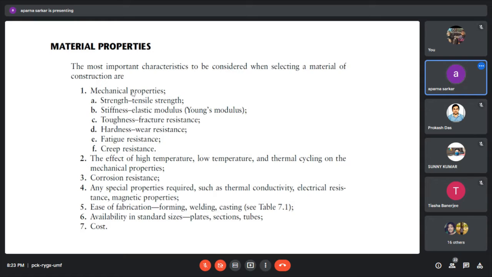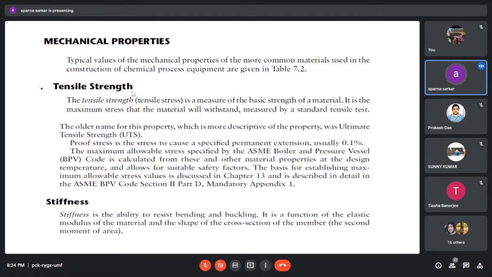Then the standard size, meaning the volume or the area that we have to know. And finally, the cost of the product. Now, under mechanical properties, we have this description. So, what is tensile strength first? The tensile strength is a measure of the basic strength of a material, and it is the maximum stress that the material will withstand.